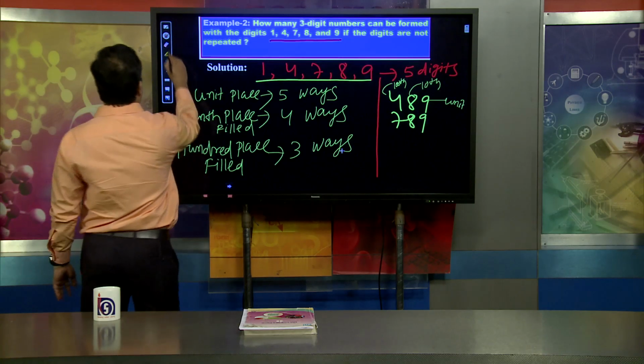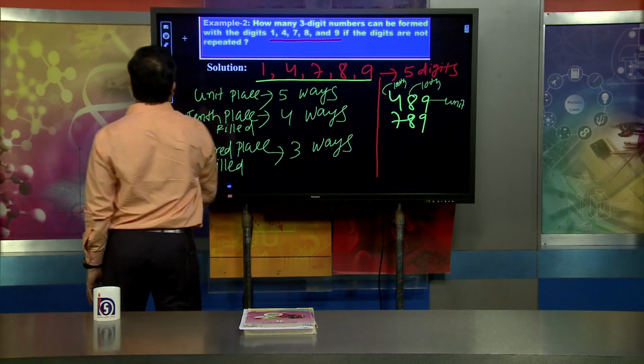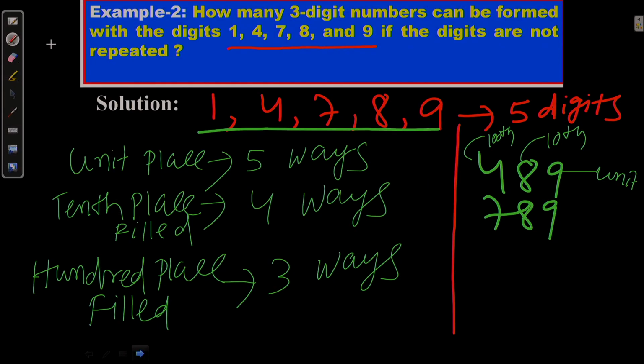Now the question is how many 3-digit numbers can be formed.